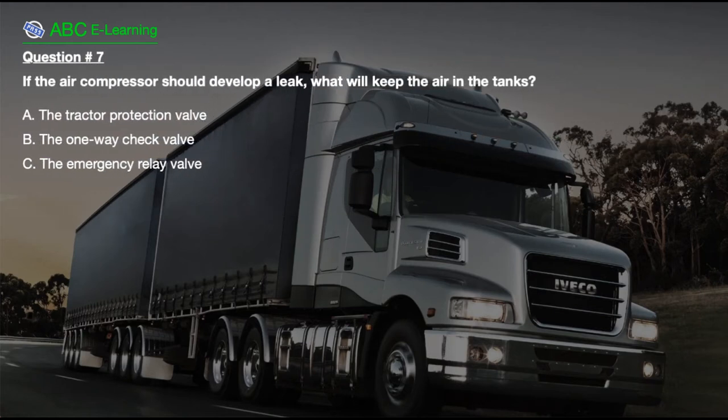Question number 7. If the air compressor should develop a leak, what will keep the air in the tanks? A. The tractor protection valve. B. The one-way check valve. C. The emergency relay valve.